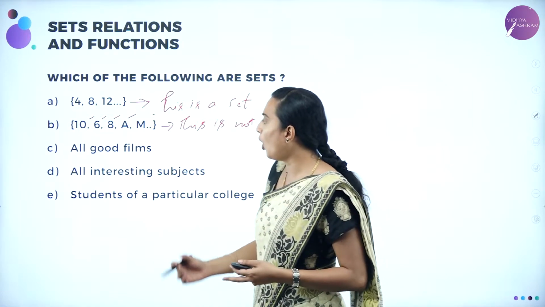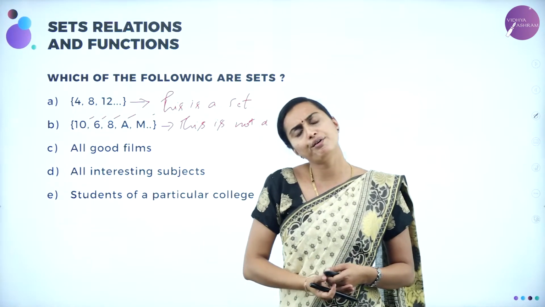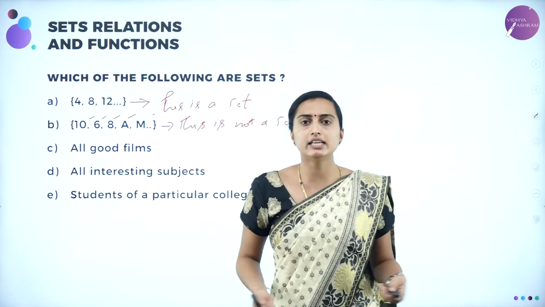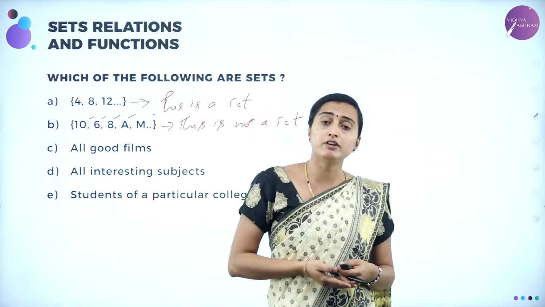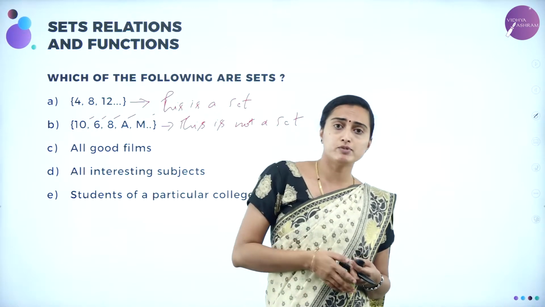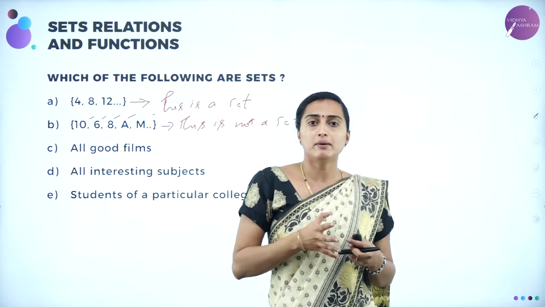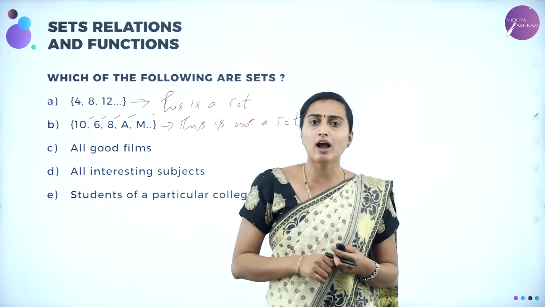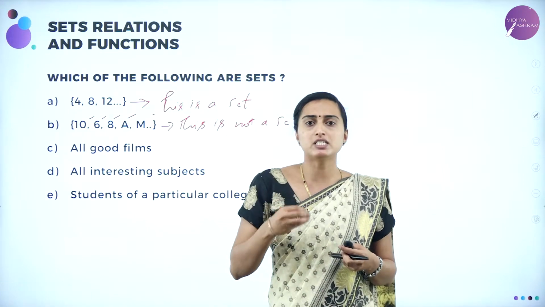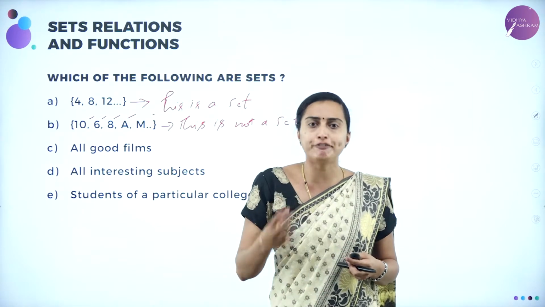And then, all good films. How are you going to know that is a set? Because this year you may have some films that are good, next year you may have some films that are bad. It depends on the person how he is going to accept that as a good film or a bad film, and each person's thinking will be unique, it will be different, isn't it?